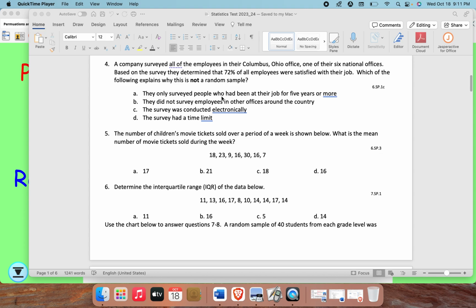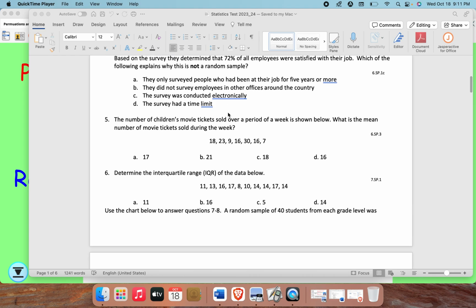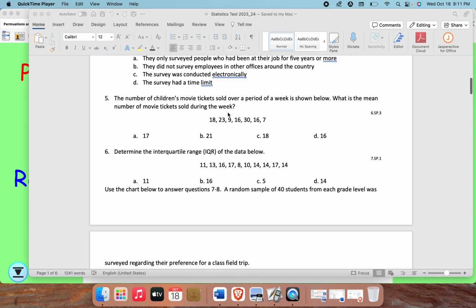A. They only surveyed people who had been at their job for 5 years or more. B. They did not survey employees in other offices around the country. C. The survey was conducted electronically. And D. The survey had a time limit.